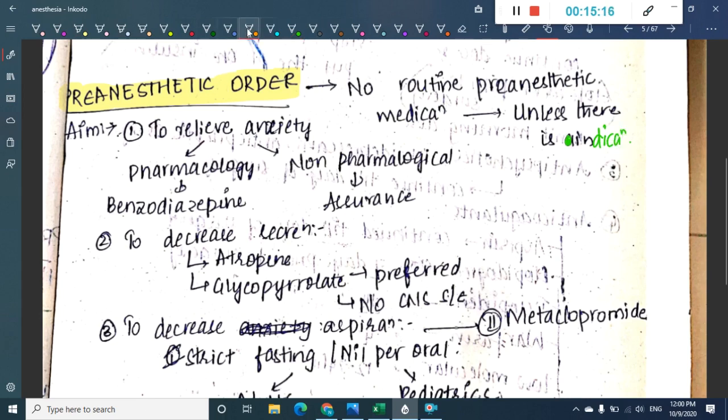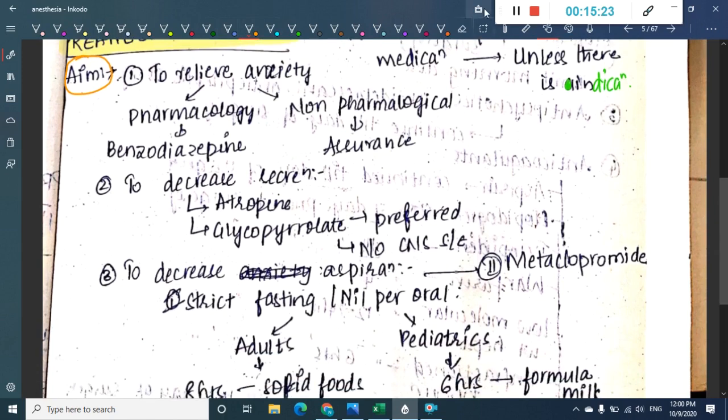So what is the aim of pre-anesthetic medication? The aim is to relieve anxiety. Because he is going through surgery, the patient will have general anxiety. In order to relieve this general anxiety, we can use the pre-anesthetic medication. Then it can also be used to decrease the secretions.